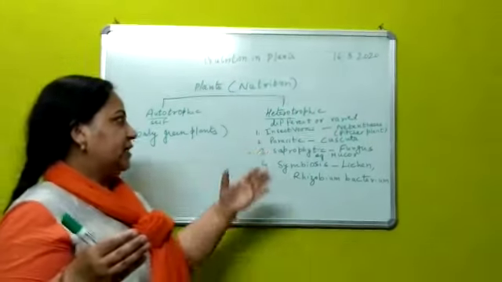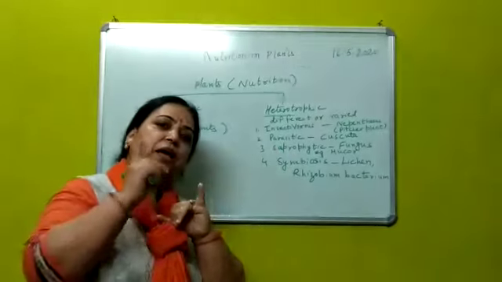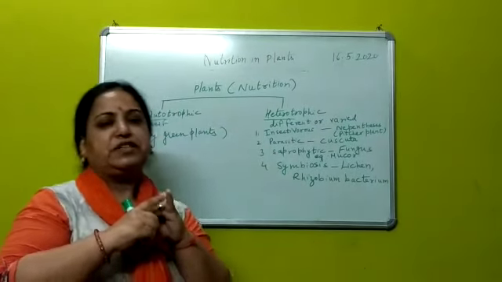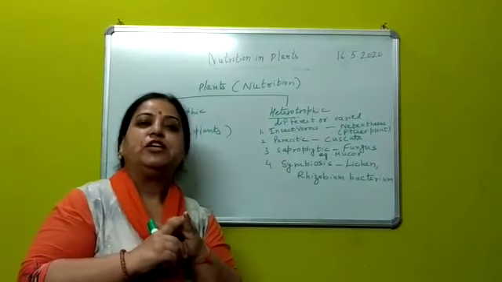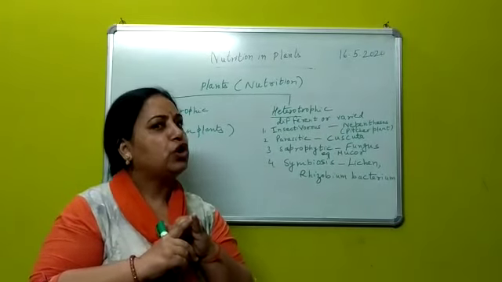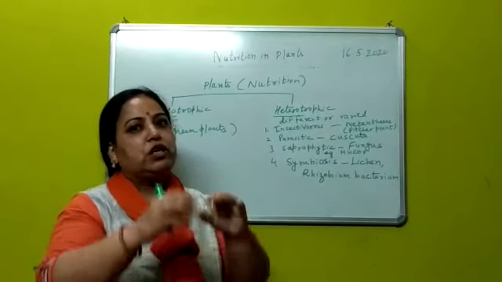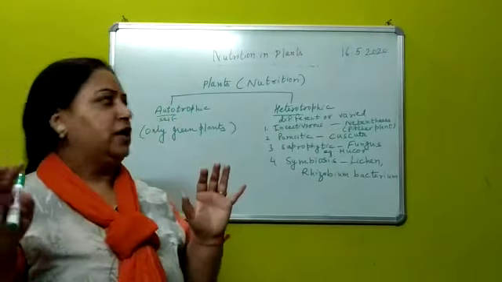So again this is parasitic. So parasitic can be partial parasite, that means they take nutrition and they make their own food, and they can be complete parasite. Complete parasite means that they do not do anything, they take total nutrition from the host plant.